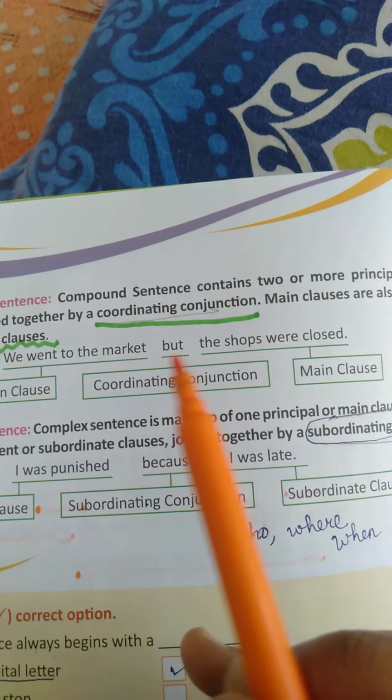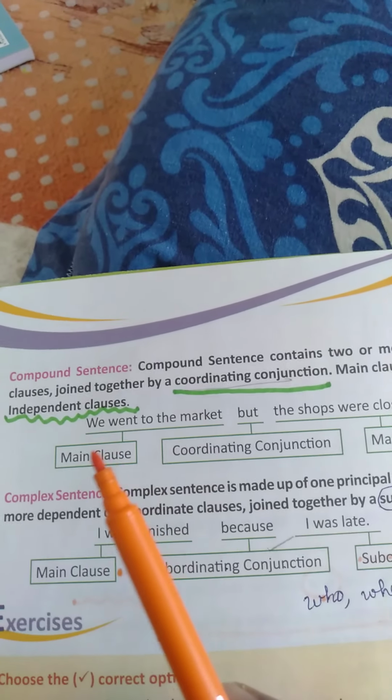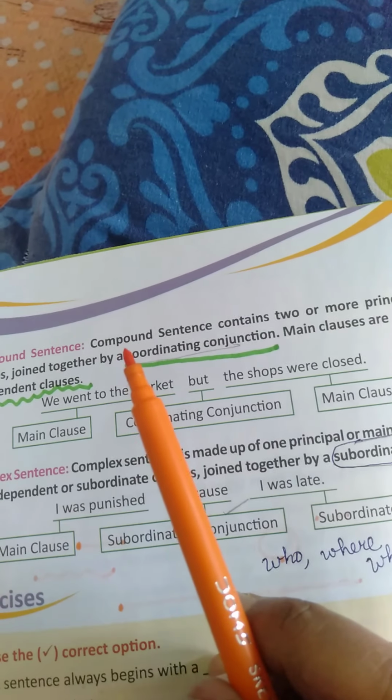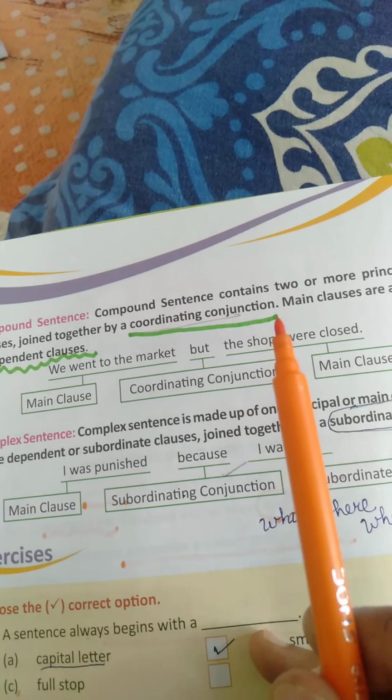You are going to learn the key points first, then gradually the full details. Don't worry, I'm going to repeat again because this is something really new for you. A compound sentence contains two or more principal or main clauses joined together by coordinating conjunctions.